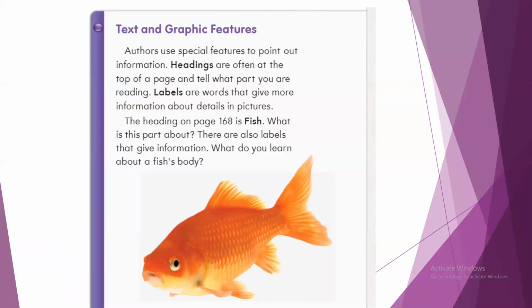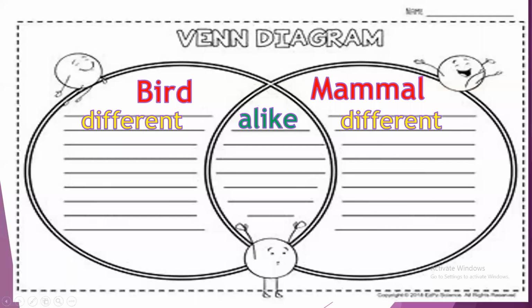These are called labels that give us information about details in pictures. The heading on page 168 is a fish. What is it about? The labels give us information about the parts of the fish, like fins, tail, gills, eyes. These are labels.